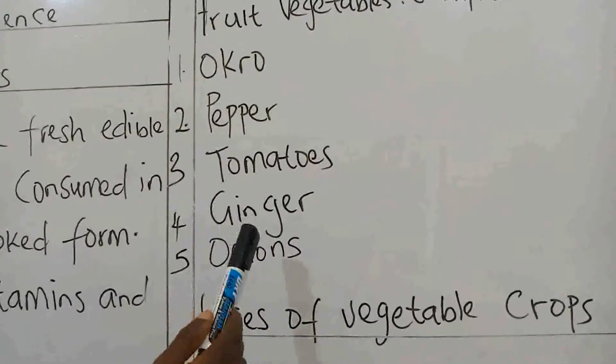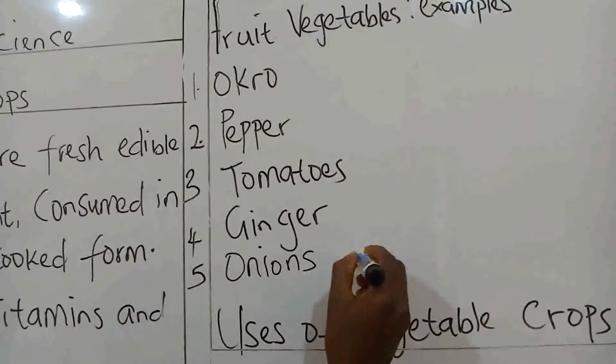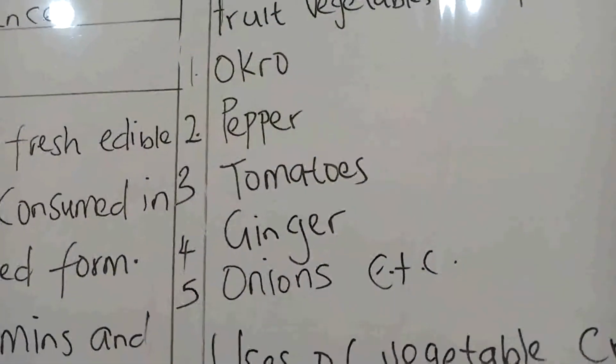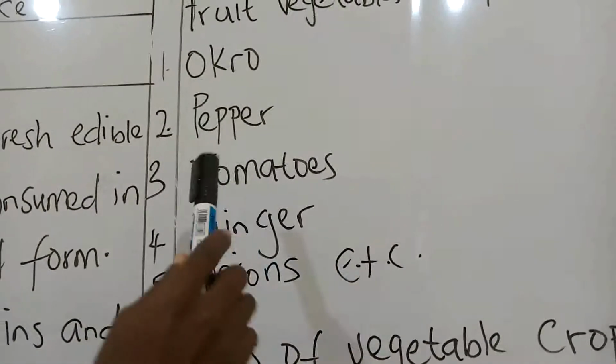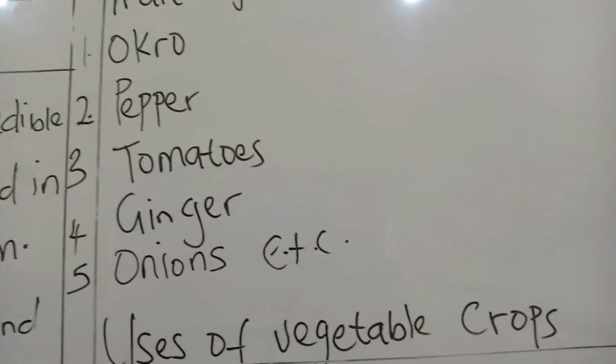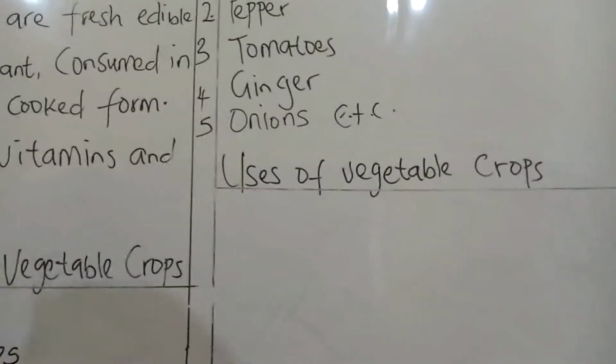Number four, ginger. Number five, onions. And then we have the etc., which means that there are other vegetables under fruit vegetable that are not listed here. The next thing we are going to look at are the uses of vegetables.